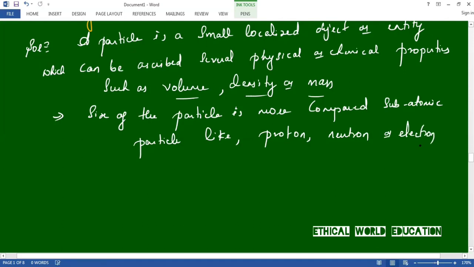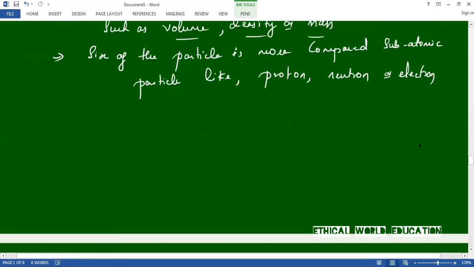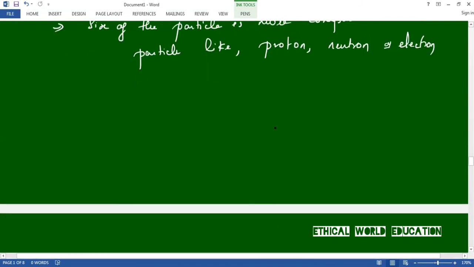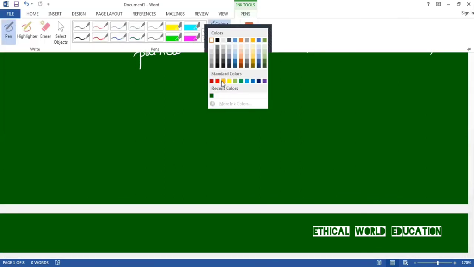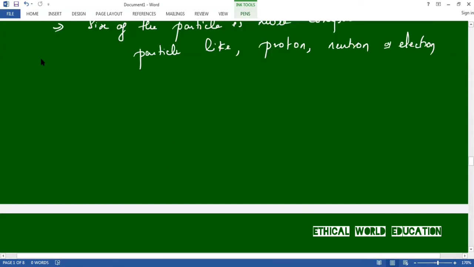Okay. Next point is that particles can be used to create scientific models even of large objects depending on the density, such as humans moving in a crowd, or celestial bodies in motion. Okay, this is the complete information about the particle. Let us move on to the next question, that is uniform speed. Question number 15, that is uniform speed.